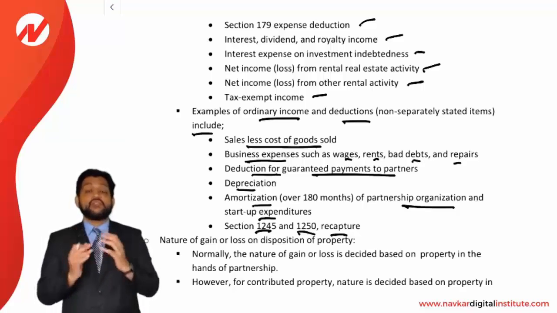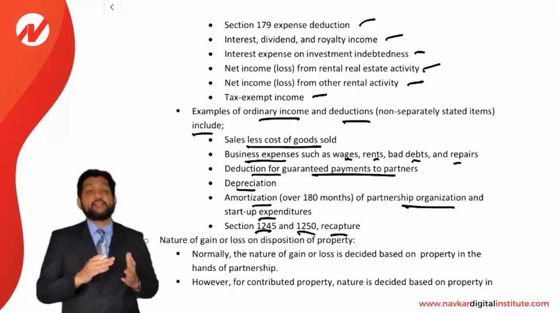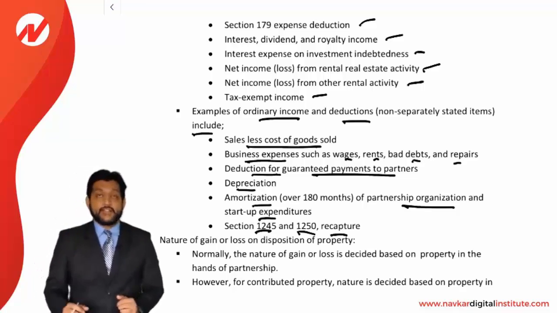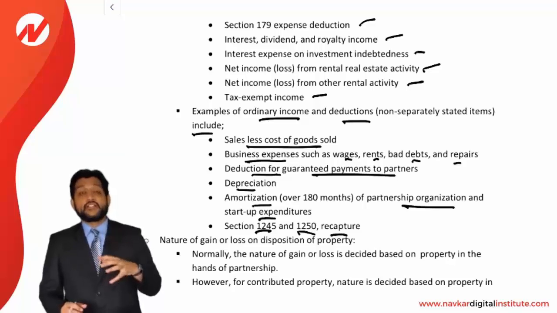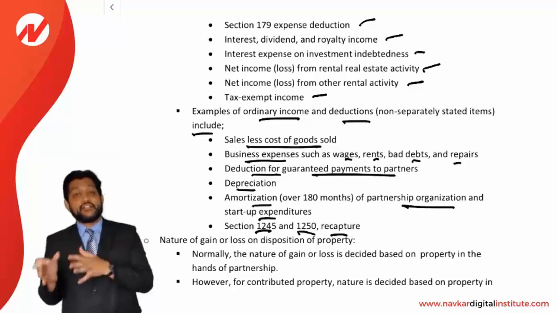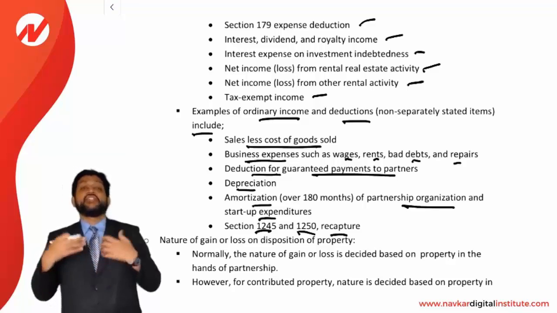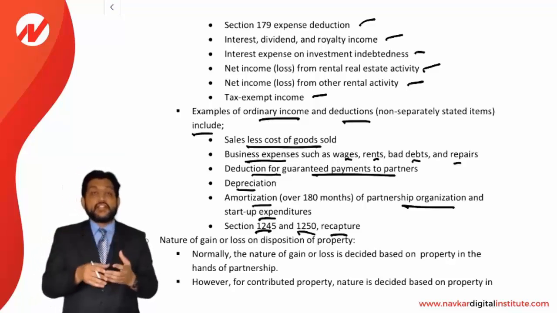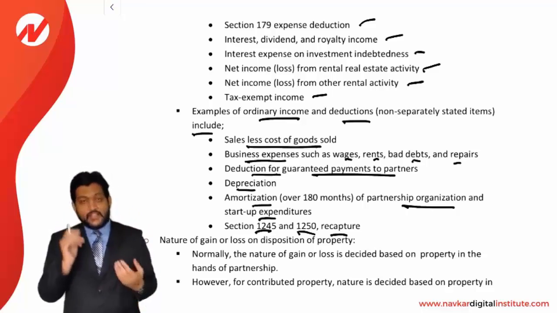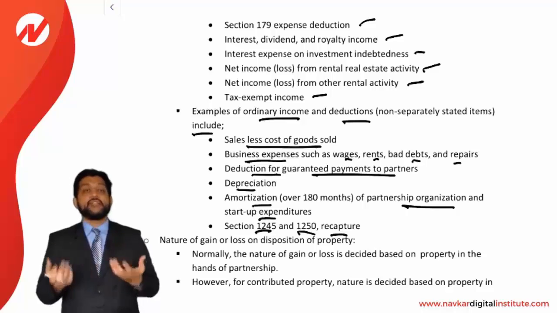So you need to have a bifurcation, friends, separately stated items and ordinary items. If you just simply think with the logic, you will get an answer. Any item which is routine, which is ordinary, which is relating to routine business, is considered ordinary. And any item which is not routine, which is a special item, is considered a separately stated item. So this is the bifurcation, and accordingly it will be reported to the partners.